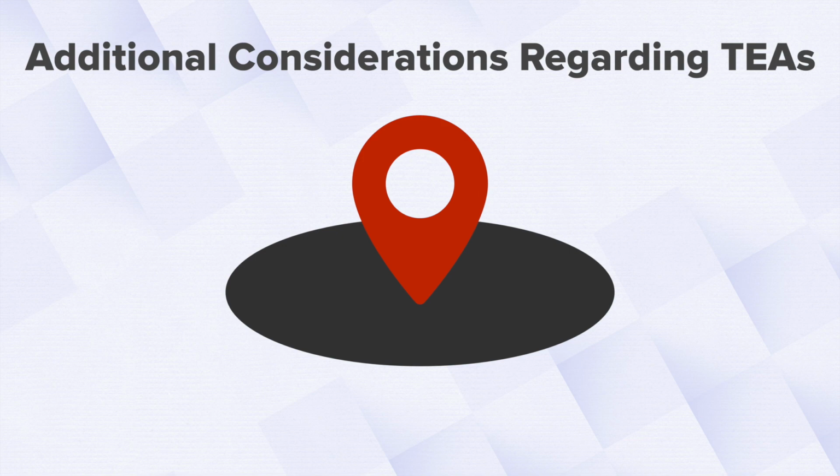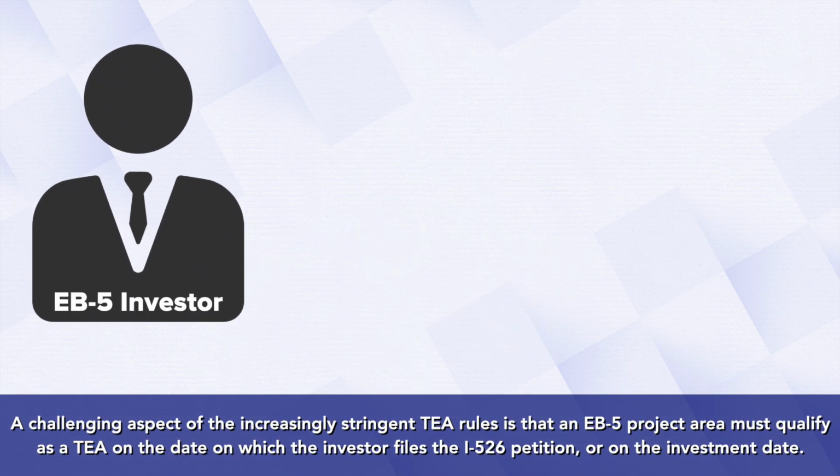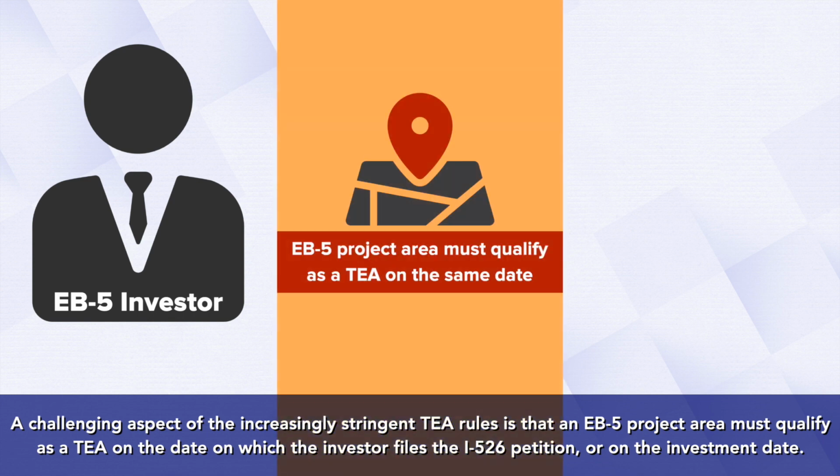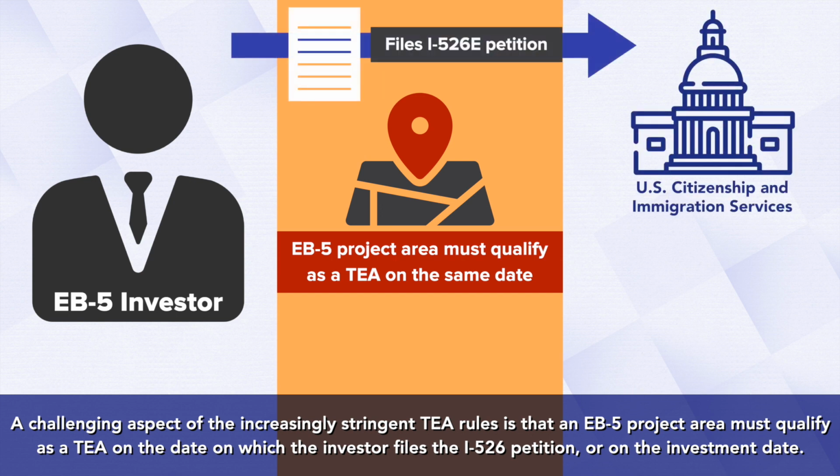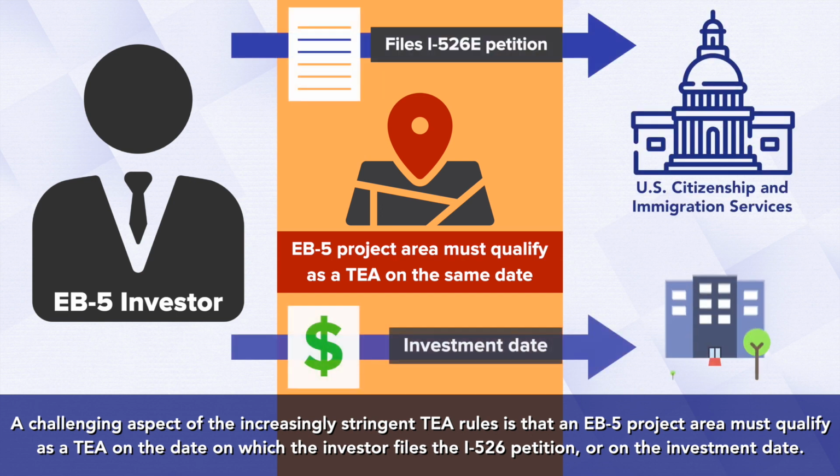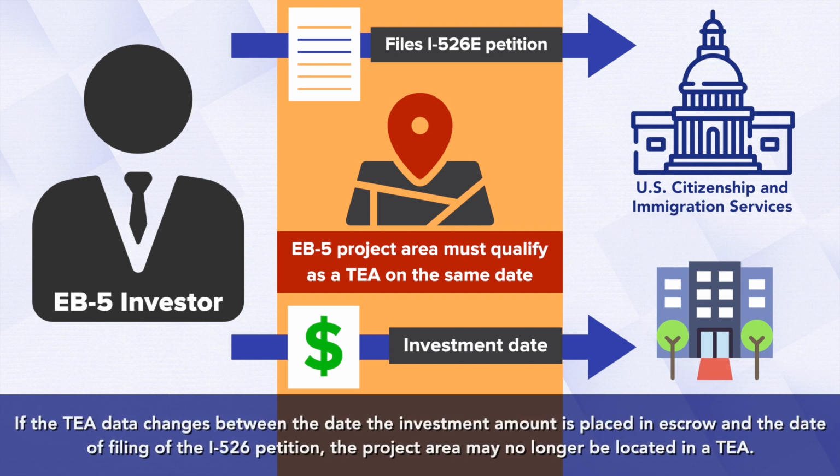Additional considerations regarding TEAs. A challenging aspect of the increasingly stringent TEA rules is that an EB-5 project area must qualify as a TEA on the date on which the investor files the I-526 petition, or on the investment date. If the TEA data changes between the date the investment amount is placed in escrow and the date of filing of the I-526 petition, the project may no longer be located in a TEA.